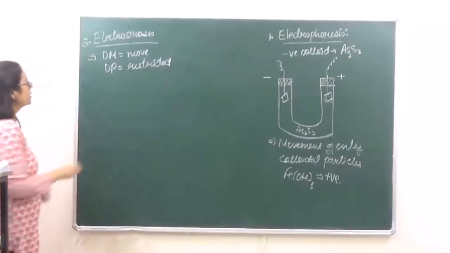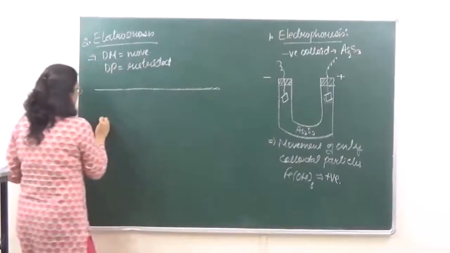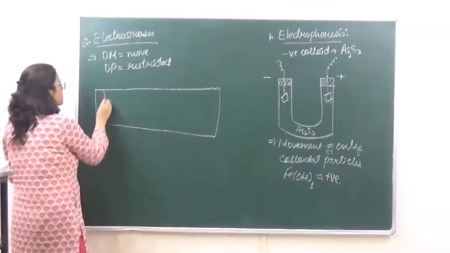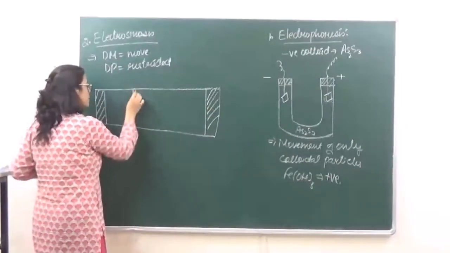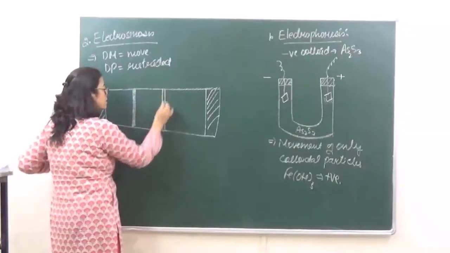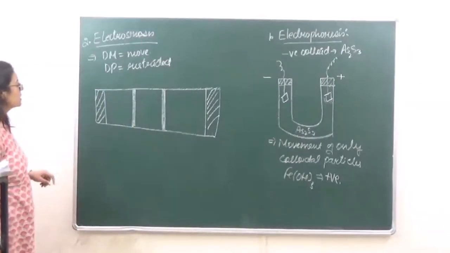Okay? So over here this consists of an apparatus in which compartments are made like this.